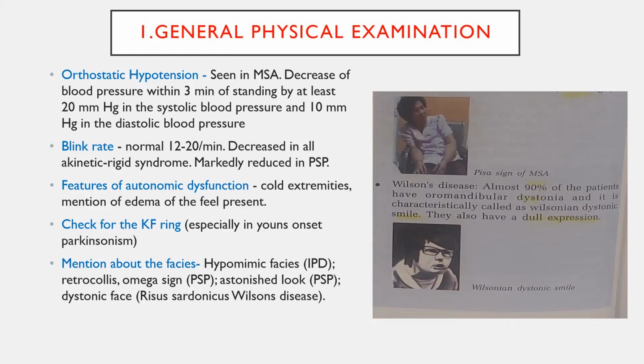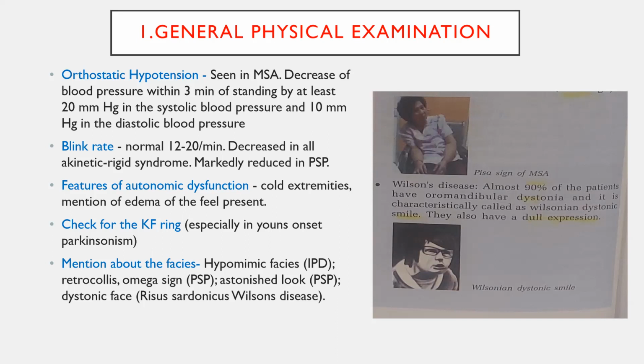If a patient has orthostatic hypotension, that is a fall in systolic blood pressure of more than 20 mmHg and diastolic of more than 10 mmHg within 3 minutes of standing, you need to rule out multiple system atrophy. You need to look at the blink rate. Normal blink rate is 12 to 20 per minute. It is decreased in all Parkinsonism patients, and markedly reduced in progressive supranuclear palsy. And you need to look for other autonomic dysfunction features like cold extremities, edema, and others.